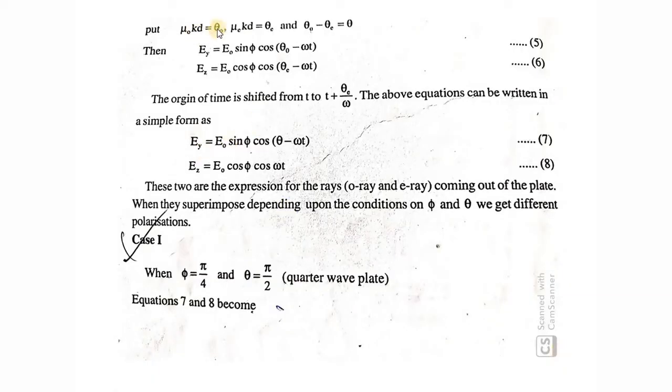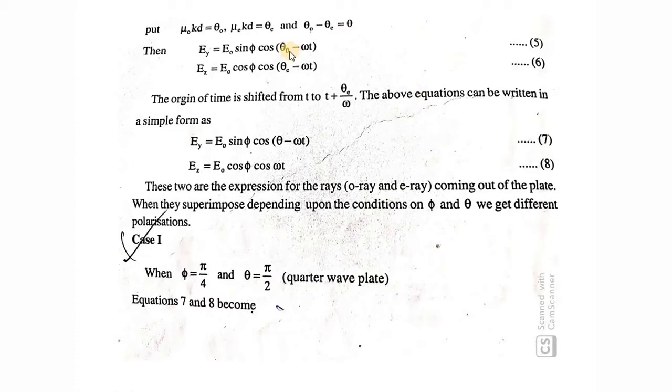So we made a substitution: mu o kd is theta o, and mu e kd is theta e, and theta o minus theta e is again theta. We have Ey and Ez. So next we are making a small shift in the time. Time is shifted from t to t plus theta e by omega. So instead of t, I'll write omega into a bracket of t plus theta e by omega. You just write it down in your notes. Omega is common: omega t minus omega into theta e by omega. So what happens? Omega and omega get cancelled.